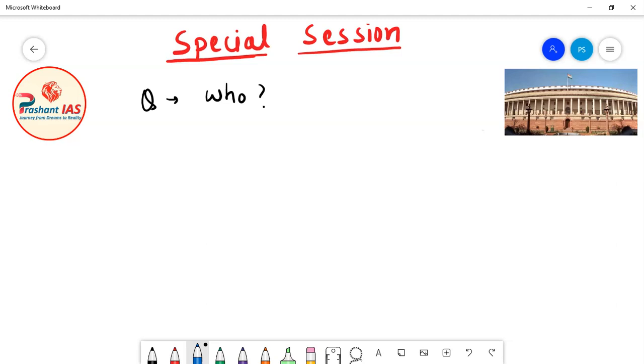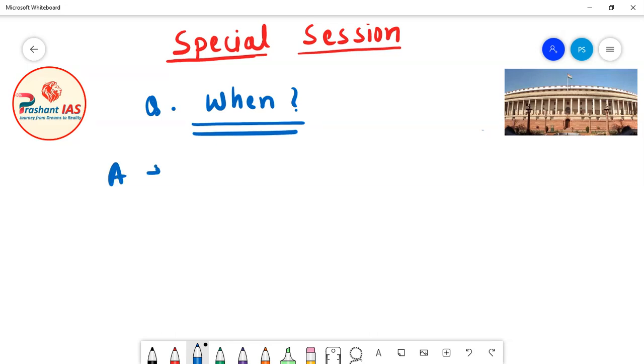Now friends, after this the next question is when a special session can be summoned. The answer is that a special session can be summoned either within a regular session or outside a regular session. Now what does it mean?